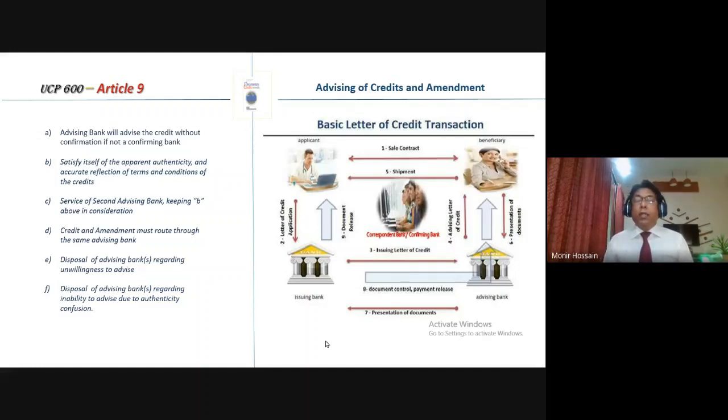So ideally the situation is like that. Whenever the issuing bank advises a credit through a nominated bank or advising bank, the issuing bank must route all other correspondence, including amendments, through that same advising bank.